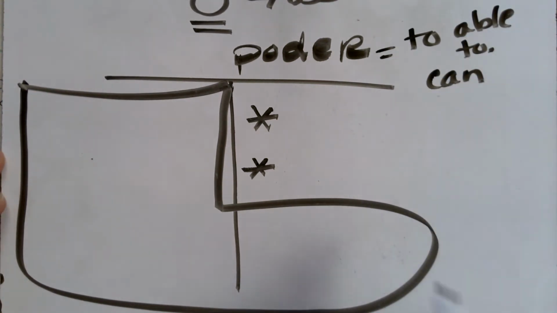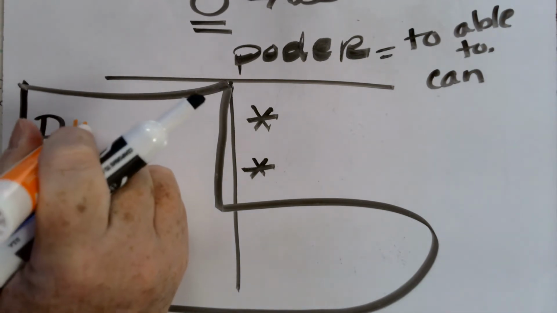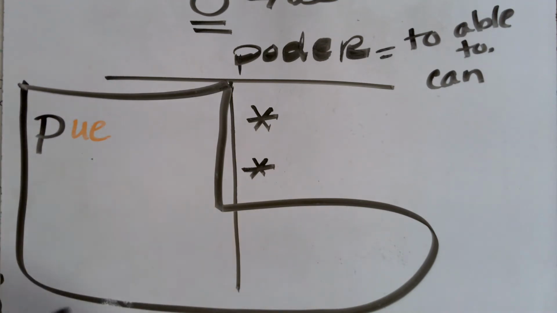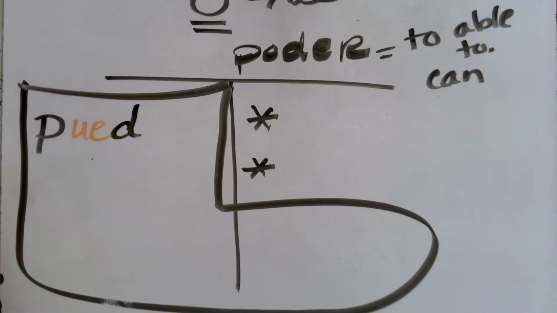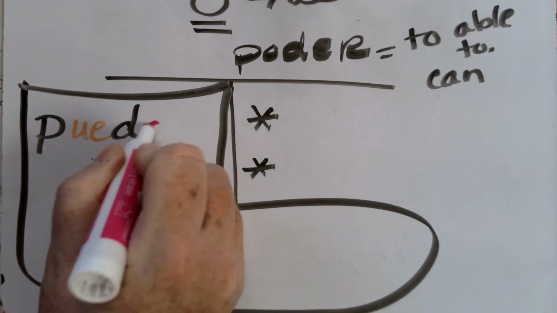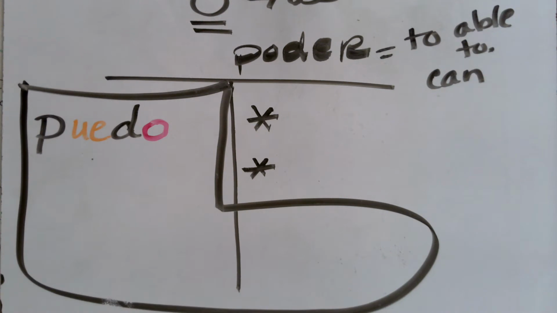And the one that we use all the time if you need to use the restroom is puedo ir al baño. For this one, when I get to my O, I'm going to stem change that to a UE. I'm then going to finish my stem. And then I need to decide, is that an AR verb, ER verb, or IR verb? Once I realize what that one is, I'm then going to go ahead and give my O ending for the yo form. And yo puedo ir al baño.